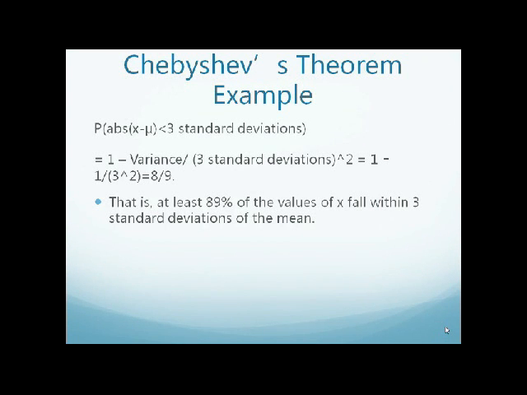So looking at the denominator, standard deviation squared is variance. So variance in the numerator and denominator cancel out, and we get 1 minus 1 over 3 squared, which is 8 over 9. So this means that at least 89% of the values of x fall within 3 standard deviations of the mean.